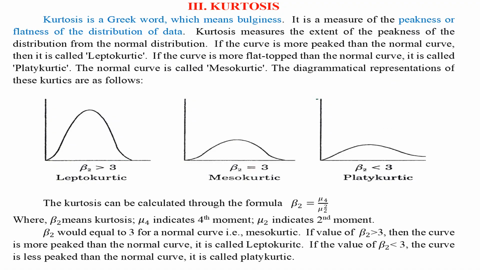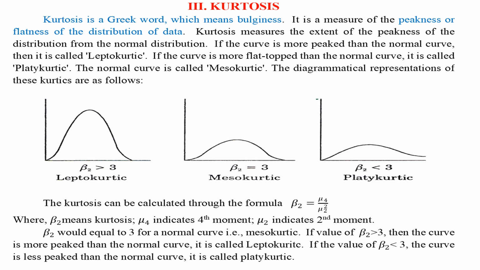Kurtosis. Kurtosis is a Greek word, which means bulginess. It is a measure of the peakedness or flatness of the distribution of data. Kurtosis measures the extent of the peakedness of the distribution from the normal distribution. If the curve is more peaked than the normal curve, then it is called leptokurtic. If the curve is more flat-topped than the normal curve, it is called platykurtic. The normal curve is called mesokurtic.